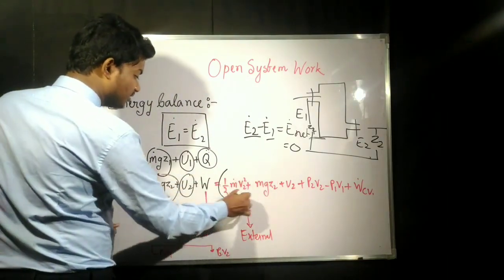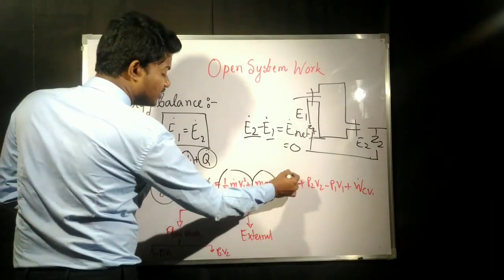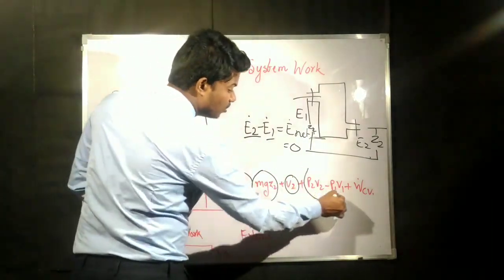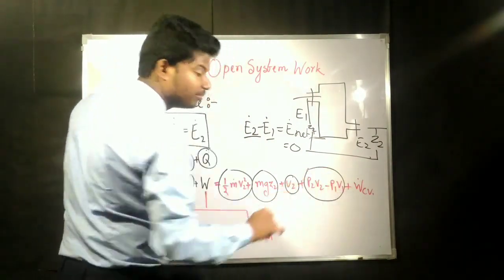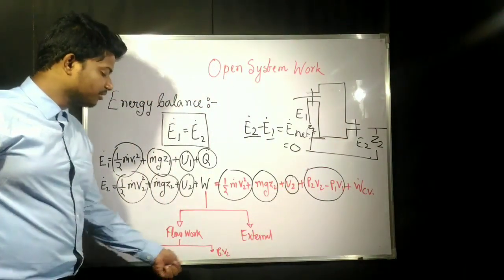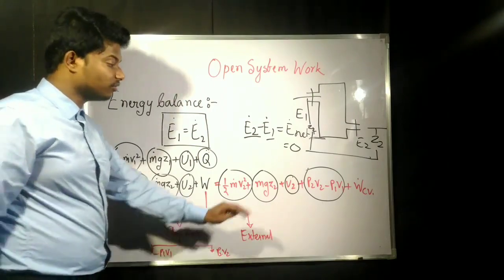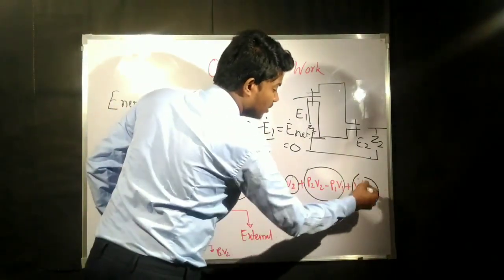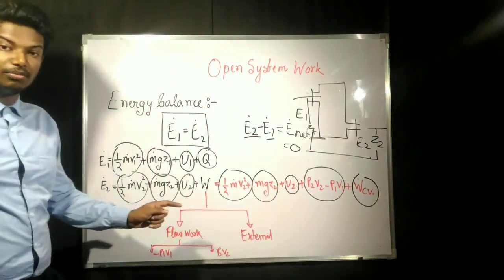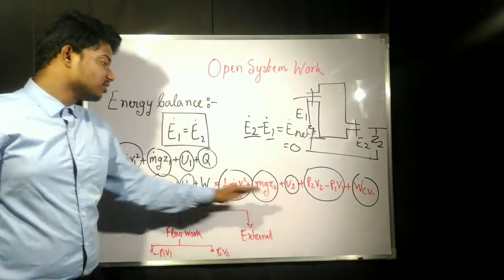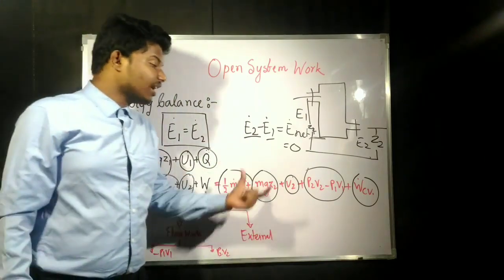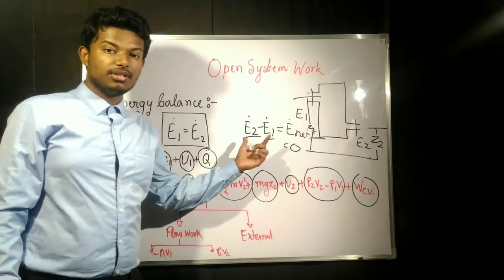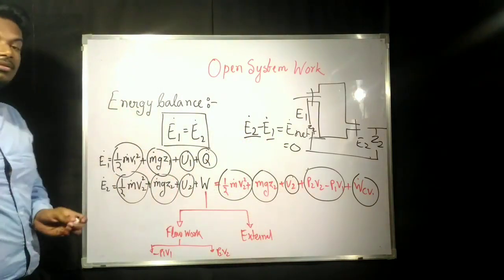So this is kinetic energy, this is potential energy, this is internal energy, all at exit. These two constitute the flow work, minus P1 V1 and P2 V2. And this W is whatever work is done by the control volume, that is the external work. According to the energy balance, we have seen that E1 is equal to E2.